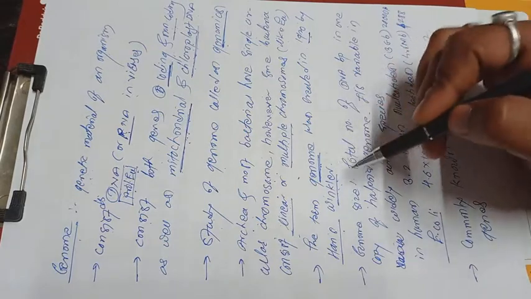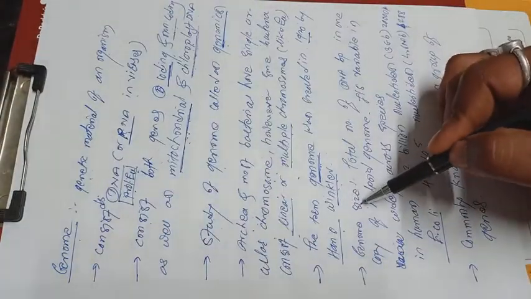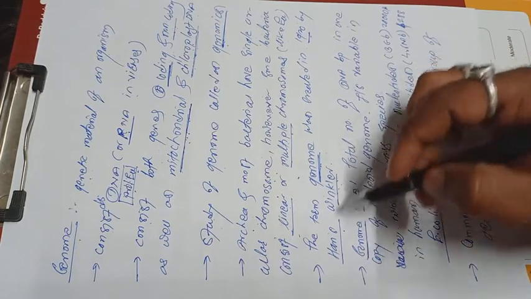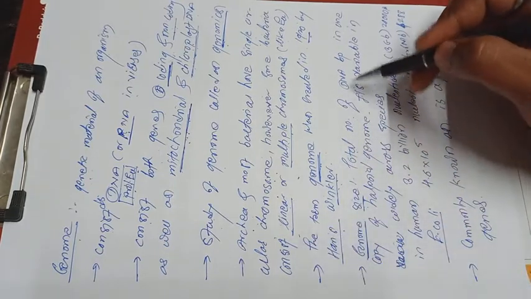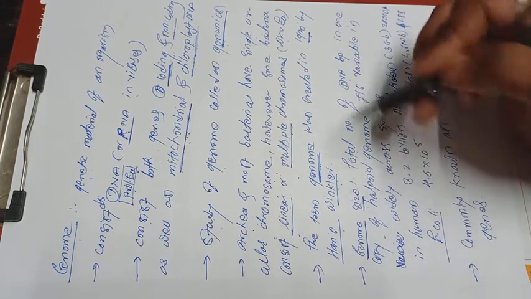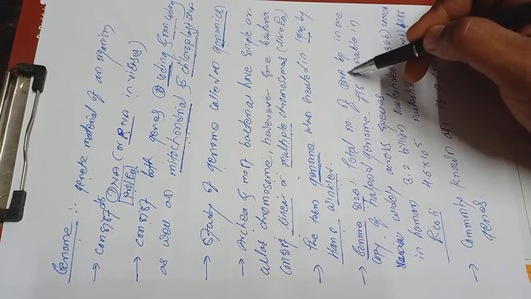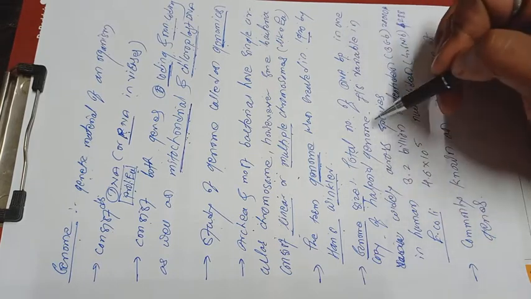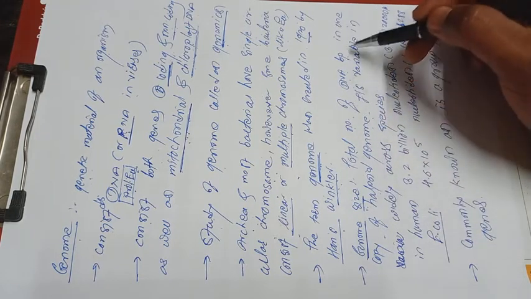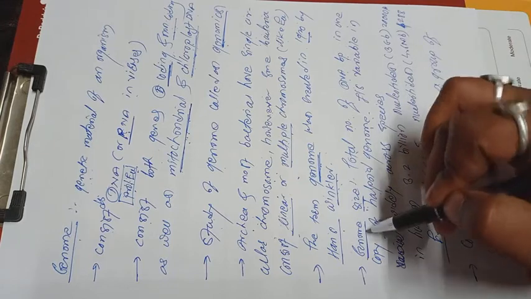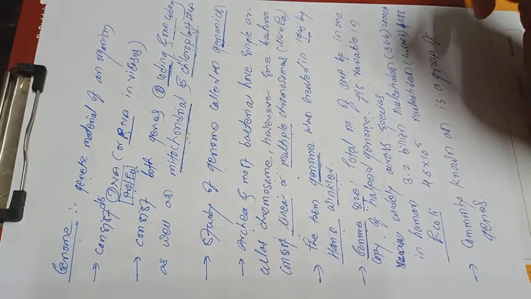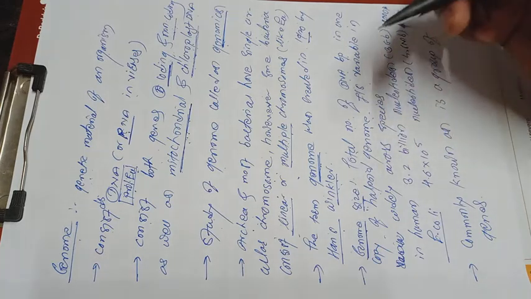Another important thing regarding the genome is the genome size. The total number of DNA base pairs in one copy of a haploid genome is called the genome size, and it varies widely across species. It is variable in different species of bacteria.